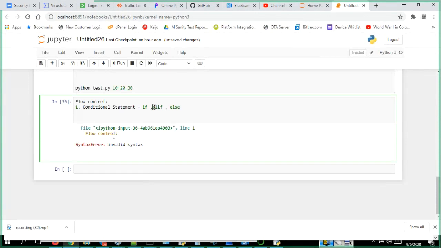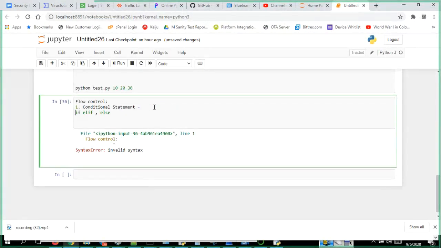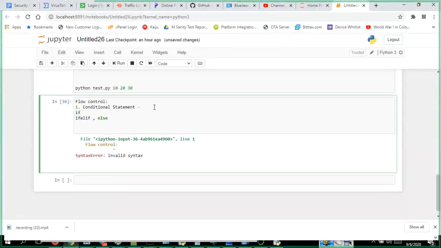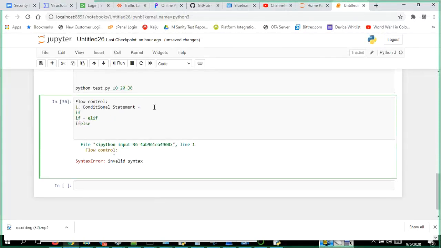Either you can use only if in the program, or you have two conditions, one is if and another one is elif, which you can use in the program. You can use it like that, or you can use if condition, elif, or else also in the program. We will see some examples using them. These are called conditional statements.